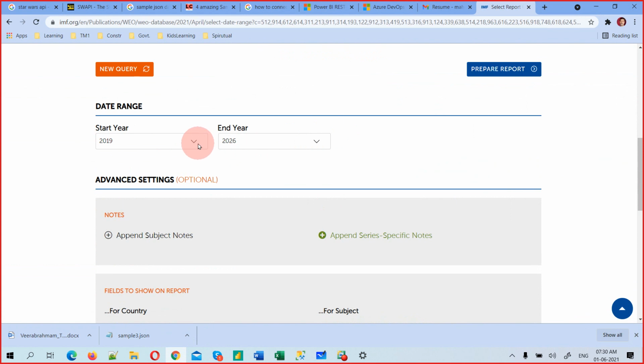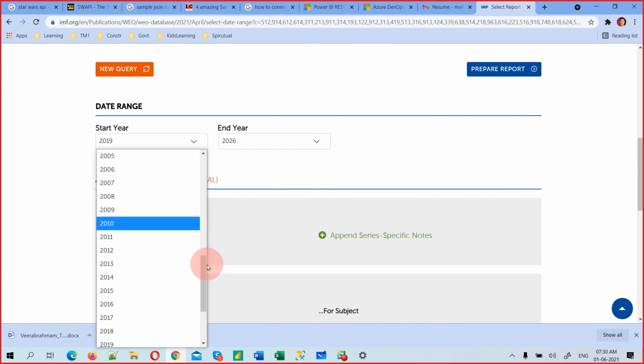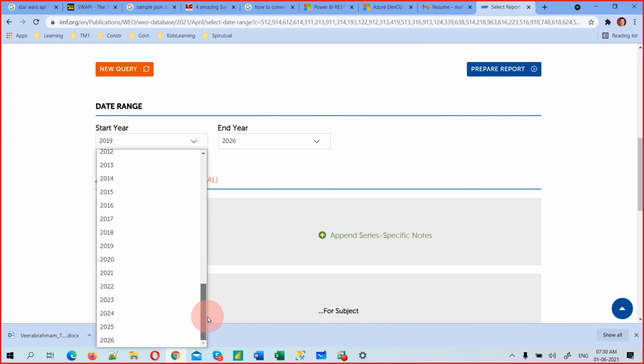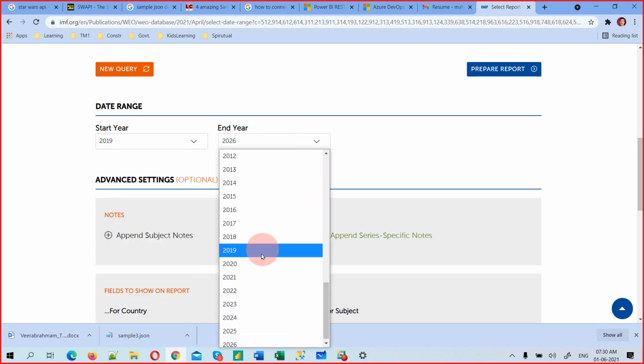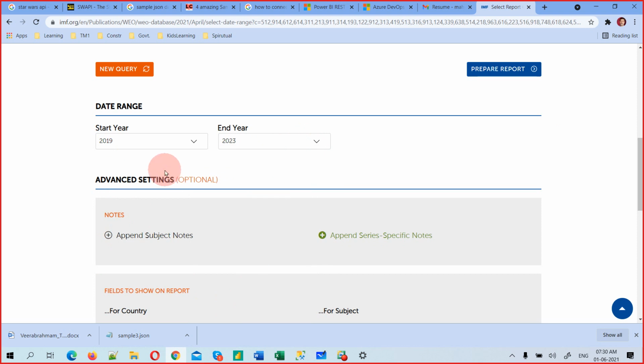Based on your computer capacity, you can make it 2 years, 3 years. Let's say 2019 onwards till 2023. Just reduce the data size, because you need to work efficiently. Because I want to showcase this, I don't want huge data. 3 plus 3, 6 years of data.